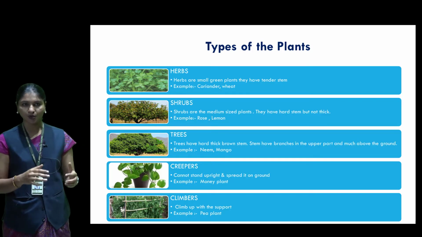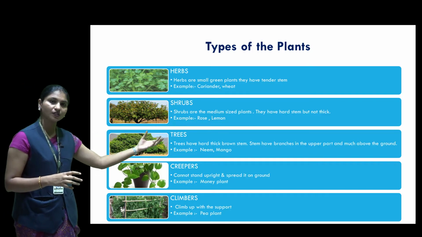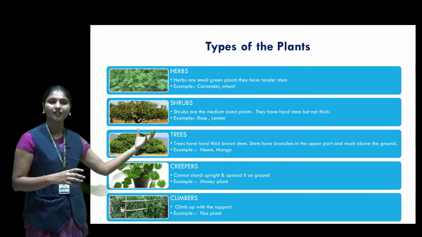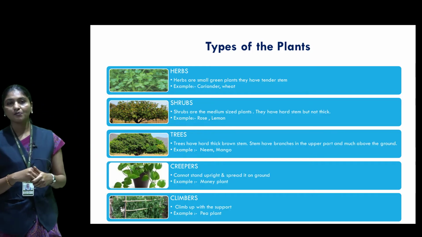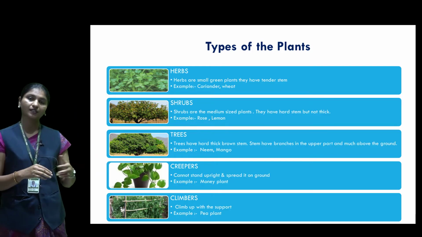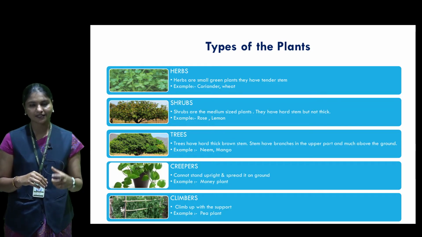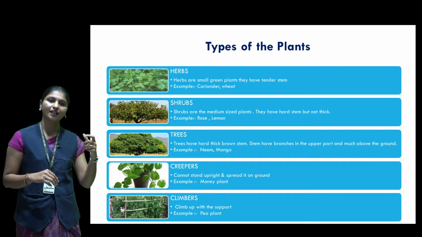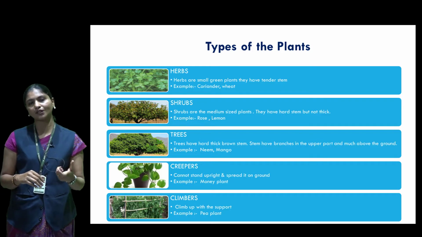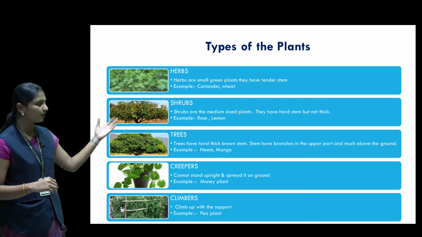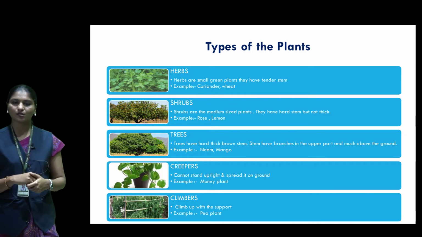Okay, now the next part is trees. Trees are tall, with a hard, woody, brown stem. These are called trees. The main basic feature of trees is that the branches are present in the upper part of the tree, much above the ground. For example, mango and neem are examples of trees.